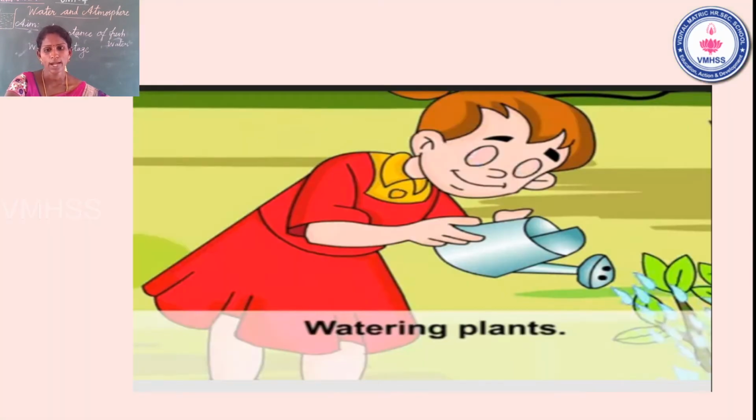See the second one, watering plants. Some people use a hose pipe to water the plants, so lots of water is wasted on the ground. People should use a bucket only. This one is the correct way.